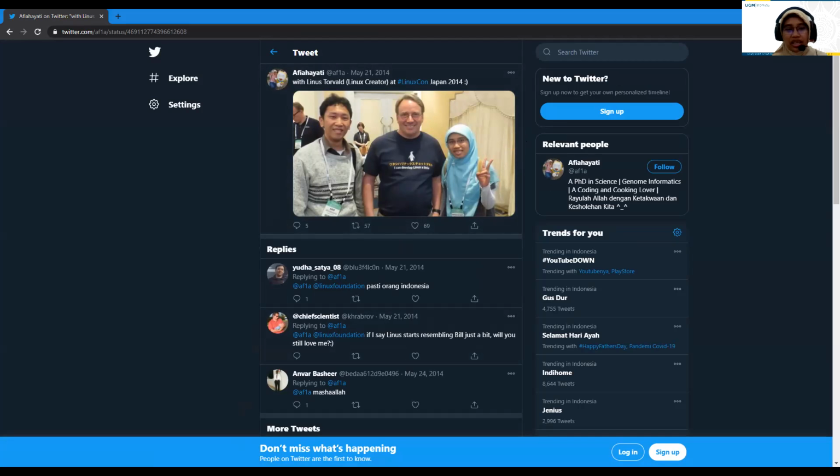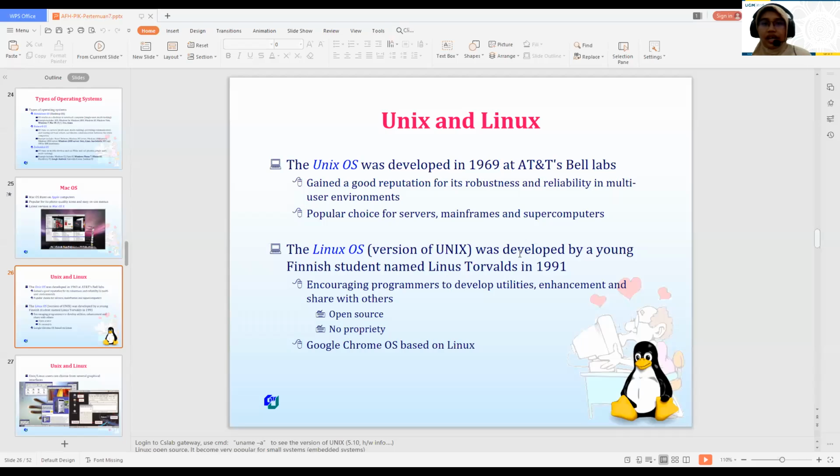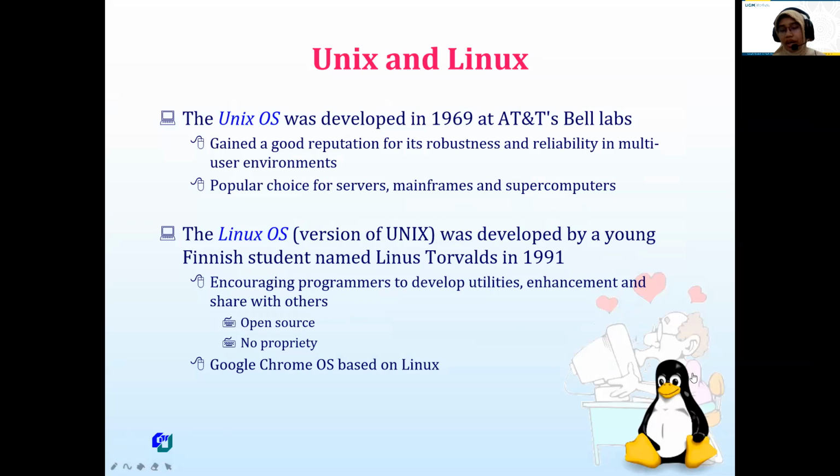Okay, so back to our topic. So this is for Linux. Linux was developed in 1991, and this is the Linux symbol, the Linux logo icon.